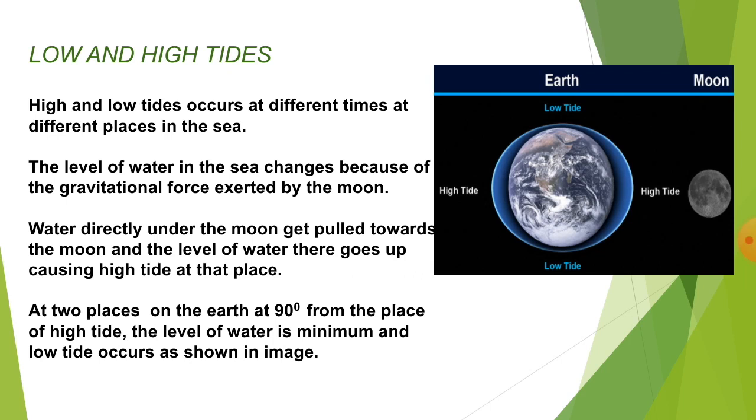At the two places on the earth at 90 degrees from the place of high tide, the level of water is minimum and low tide occurs, as shown in the figure. You can see in the image, the moon and earth are there, and the two places at 90 degrees, what is there? Yes, at two places high tide is there, and at the other two places we are seeing the low tides.